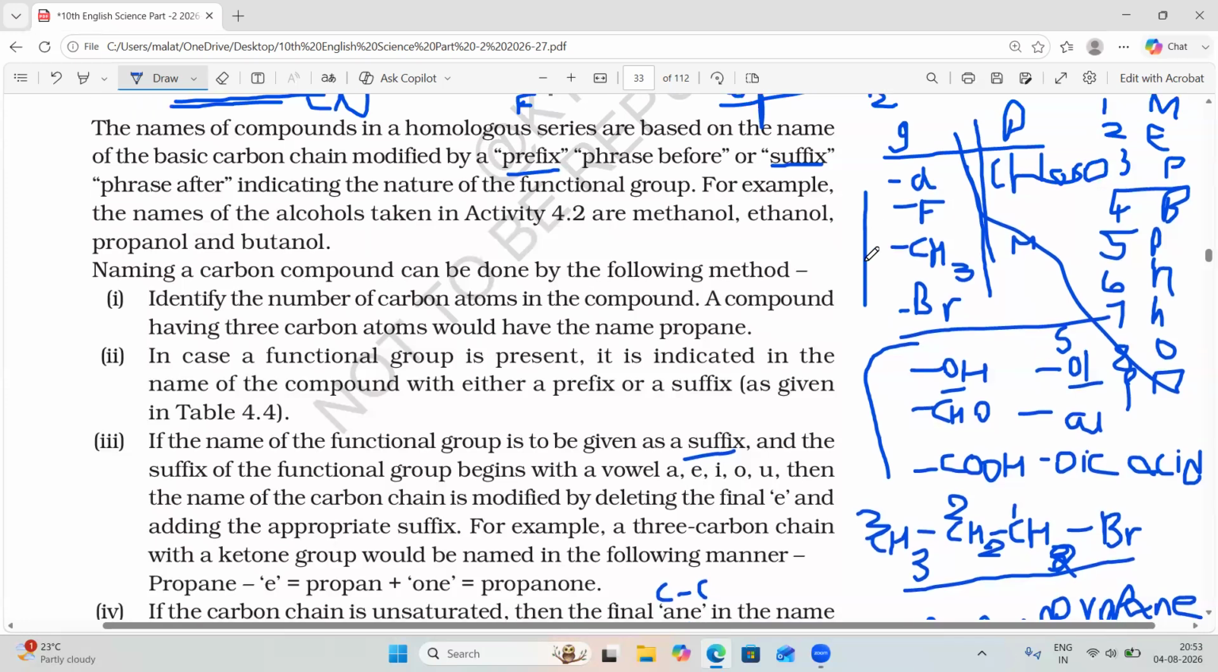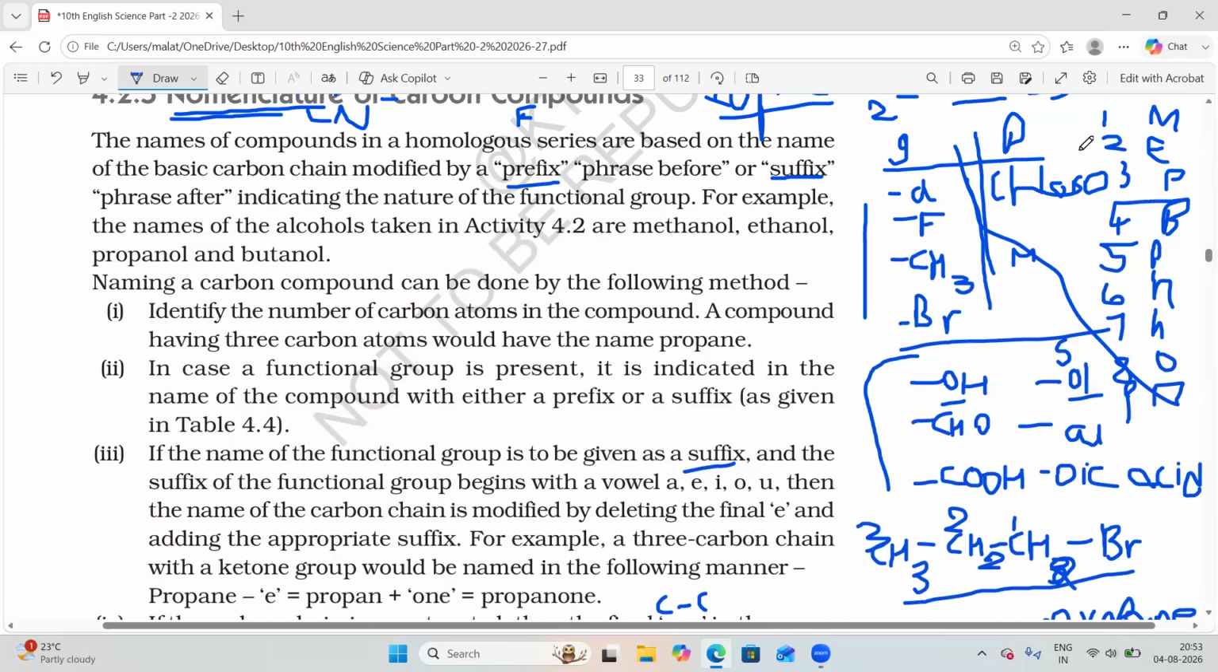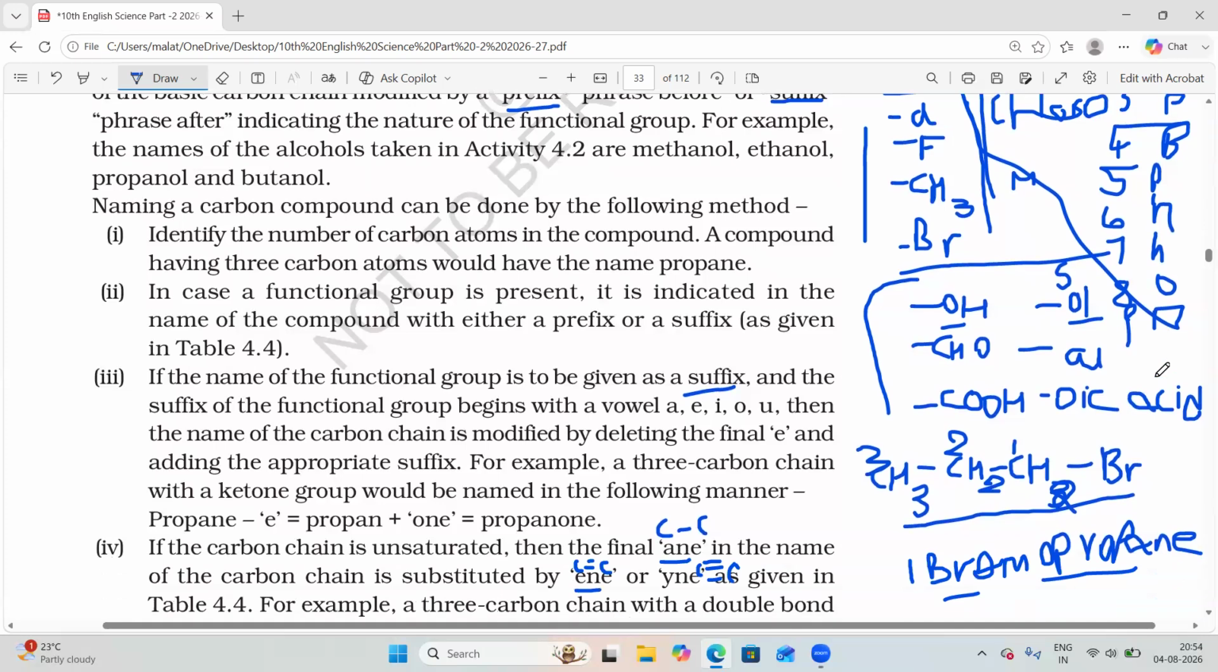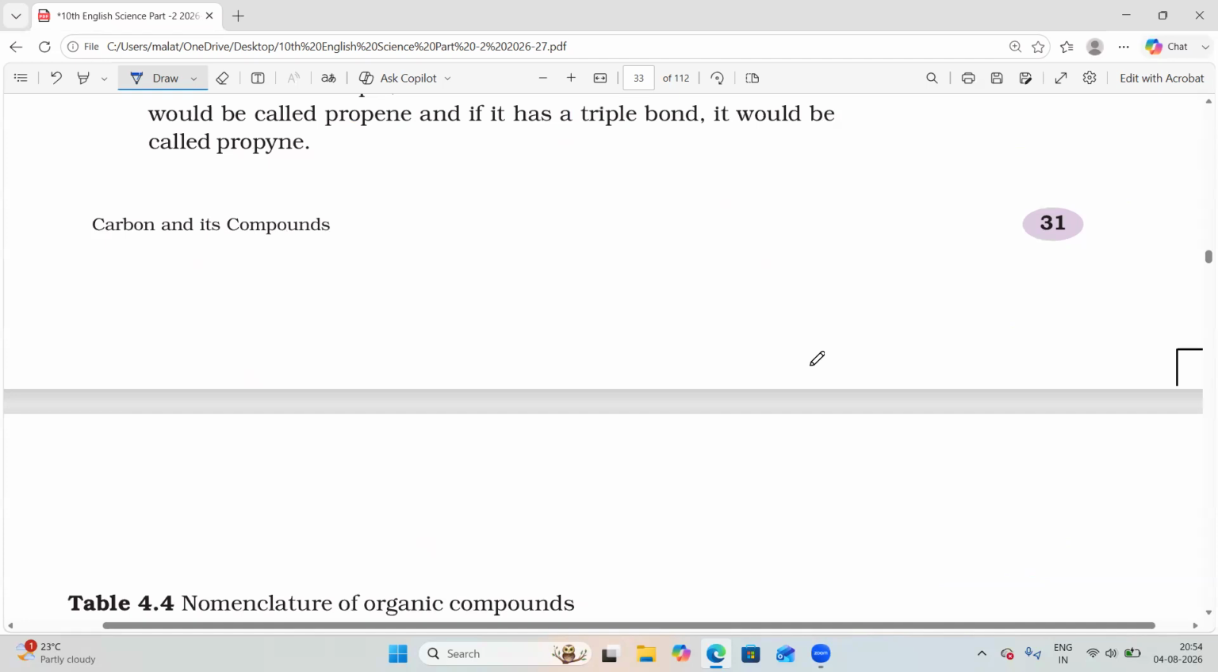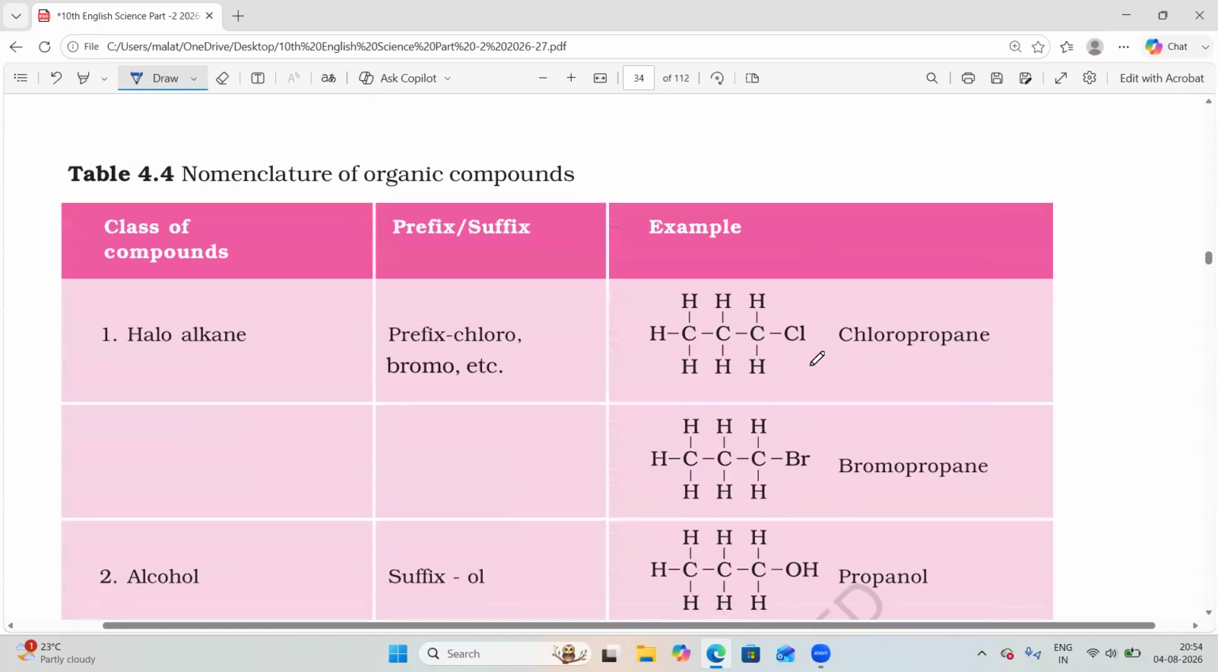The word root we write based on the number of carbon atoms. It is meth, eth, prop, but, pent, hex, hept, oct, and so on. Then the prefix is done, then the word root, then the suffix. The suffix is OH, or CHO, or COOH. We'll see some examples to write these names, whether it is a prefix or suffix. Then alkane will be present.